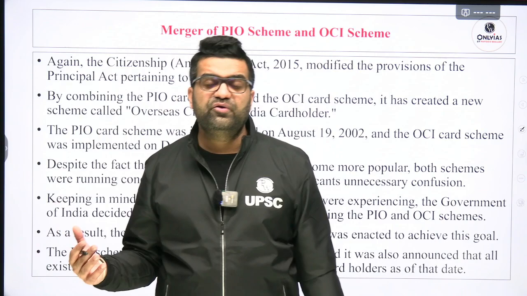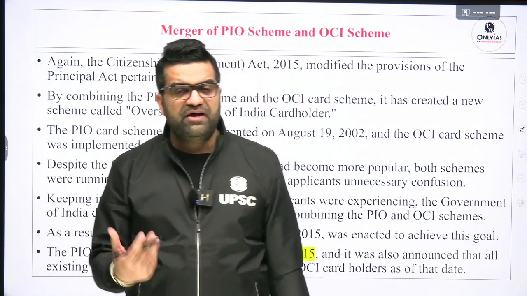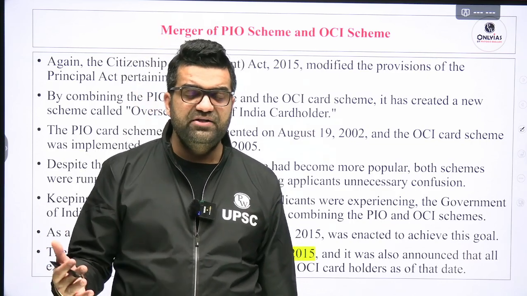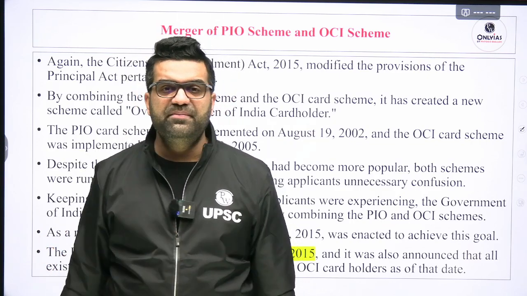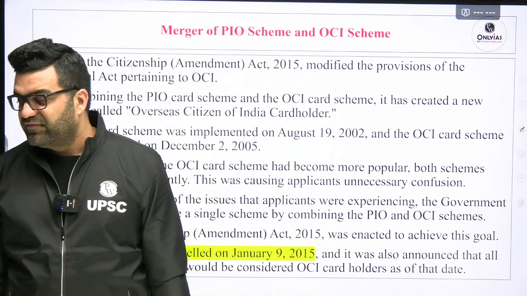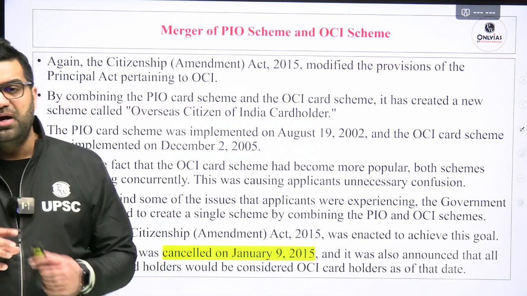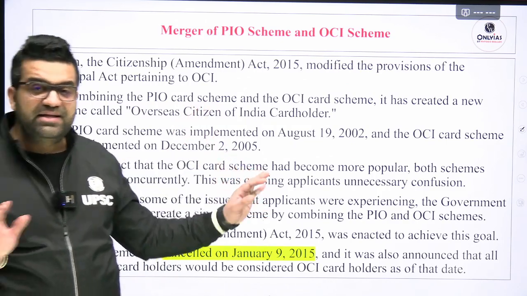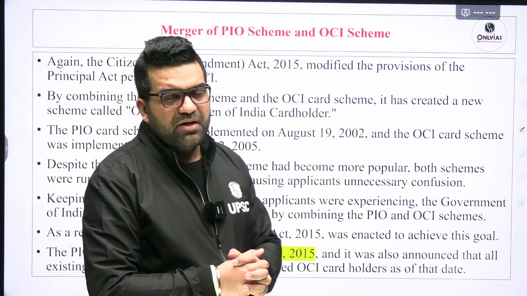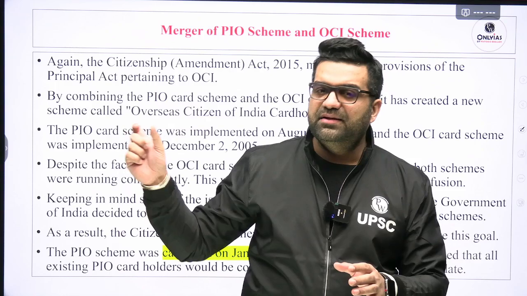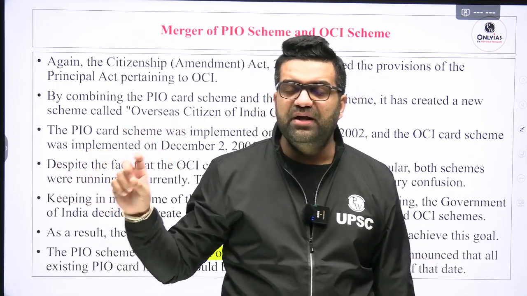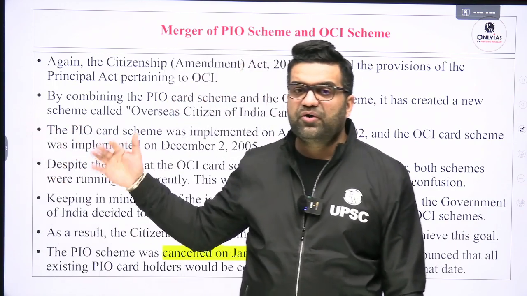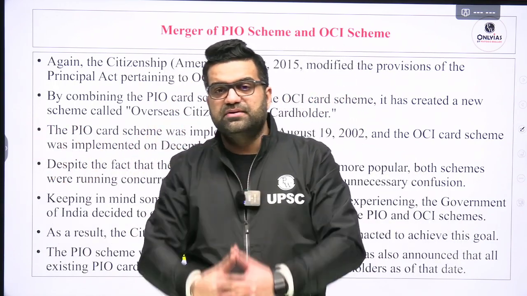If you have been following my current affairs classes, you would have definitely come across this around 16th or 17th of January. So this will supplement that understanding, even though we had dealt with this issue in that class also. Having this as a ready reckoner at the back of the revision of this chapter helps you understand the 11-year, 14-year requirement. What is the OCI card? What was the PIO card? These schemes were brought about and later on they were merged together, right?